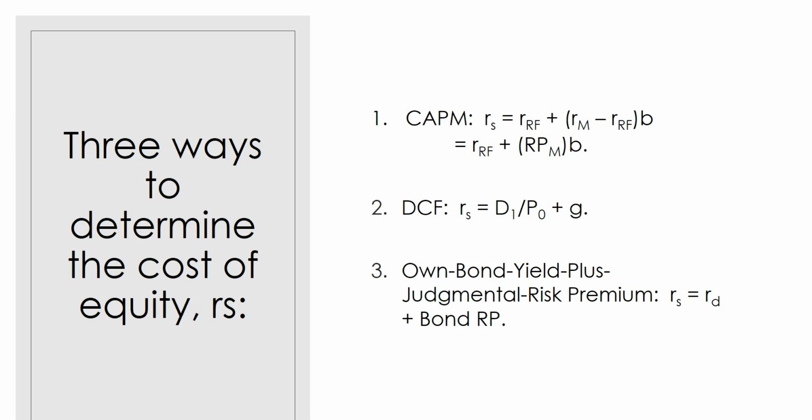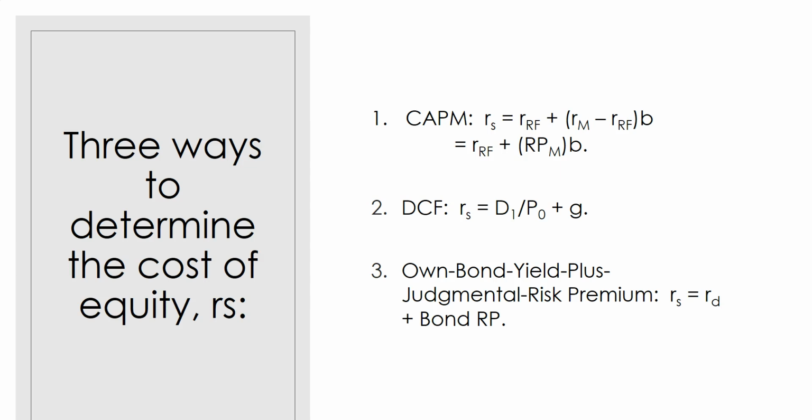So there are three ways of calculating the cost of equity. First is the capital asset pricing model, where the required return is equal to the risk-free rate plus the market risk premium times beta. Second is the discounted cash flow methodology, where the required return is equal to the dividend yield plus the capital gains yield.